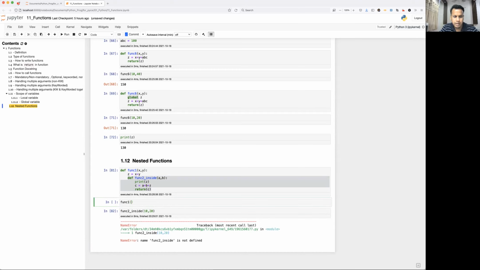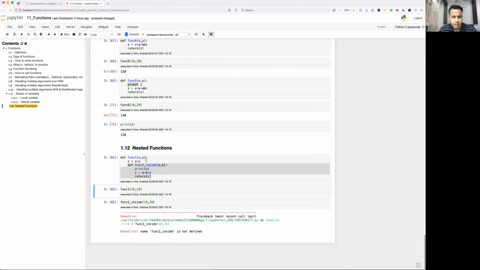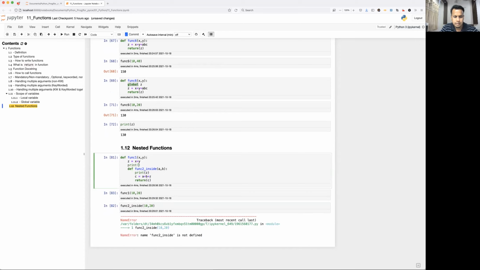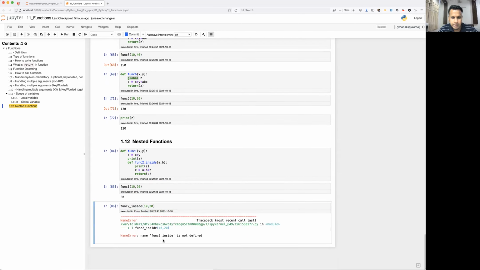Func1, pass some value 10, 20. Okay, print z here. Yeah, so 10 plus 20, 30, right? Now func2, see here, what is happening. Func2 inside is not defined. Again, you are trying to call. Okay, so this will be executed only when func1 is getting executed. So inside this, you can just call this function and return it.